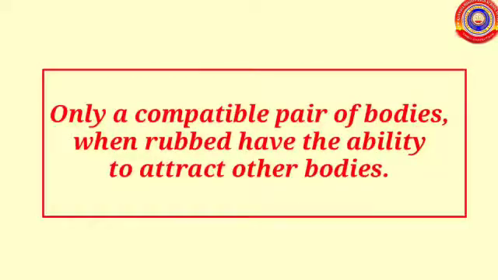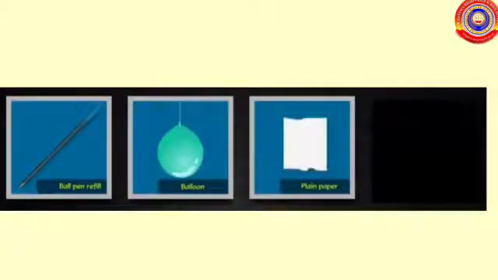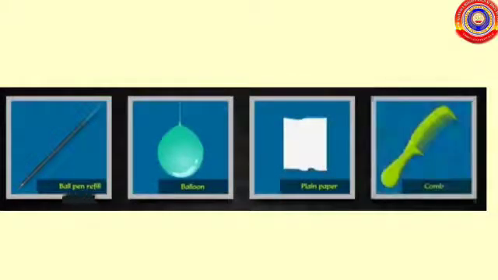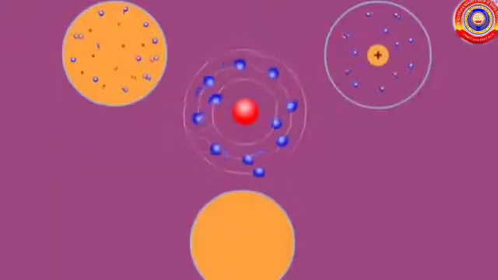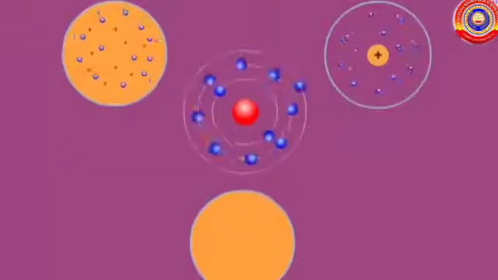Only a compatible pair of bodies, when rubbed, have the ability to attract other bodies. This attraction is due to the formation of static electricity. To understand static electricity, first you need to know about the nature of matter. We know matter is made up of molecules. Molecules are made by joining atoms.